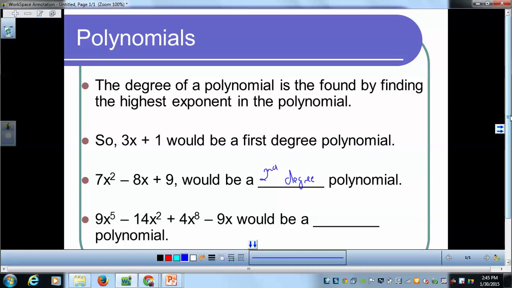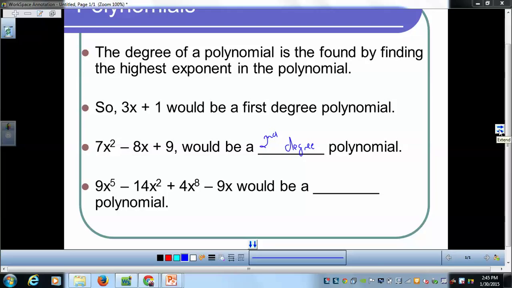Now, not every time is the first term the highest power in the polynomial. So if we look at the next example, we have 9x to the 5th minus 14x squared plus 14x to the 8th power minus 9x. Even though this is not the leading term, this would be an 8th degree polynomial. So when you try to determine the degree of a polynomial, you always want to look for the highest power of x, or the variable in the problem.